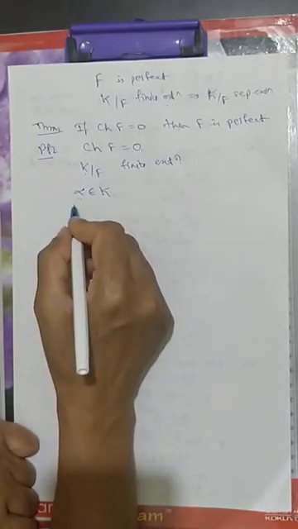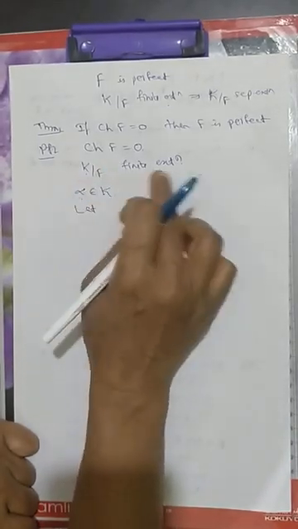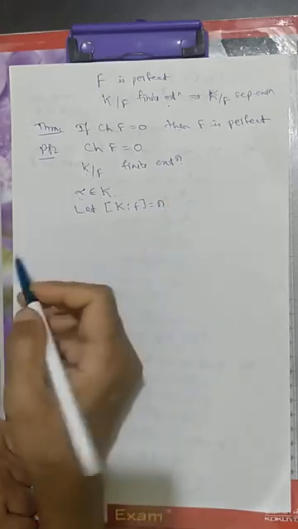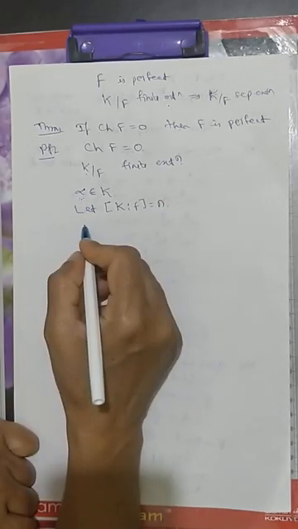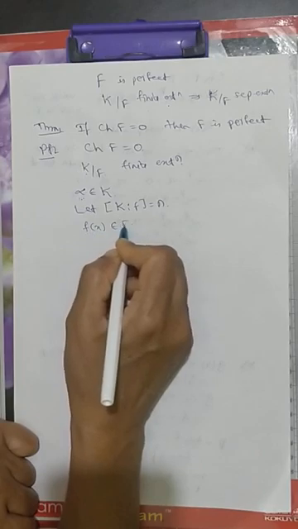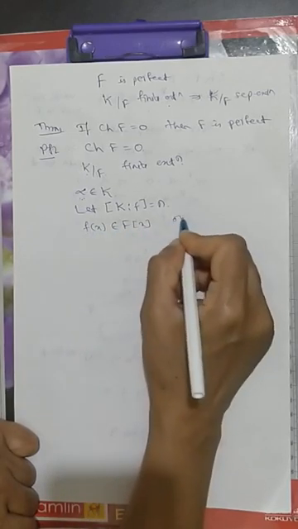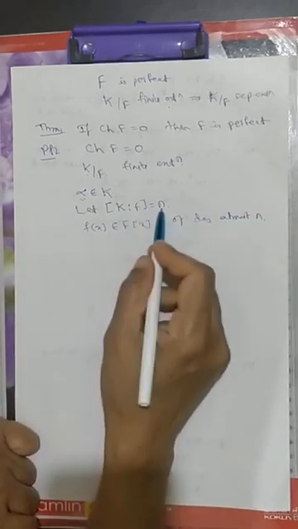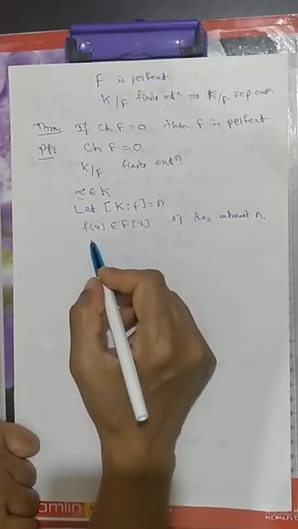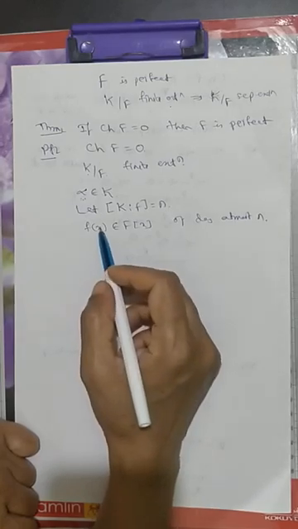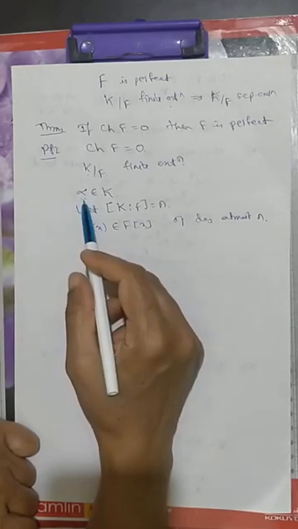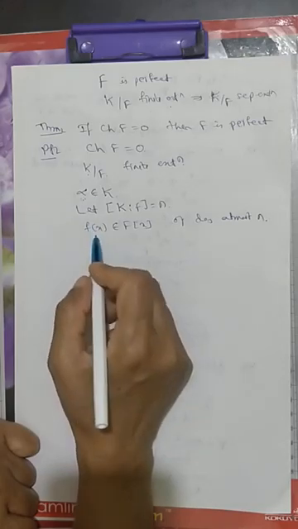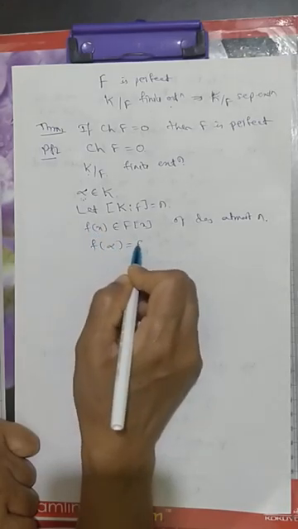So let us consider the degree of this. It's a finite extension. Let us consider its degree as equal to n. Then alpha satisfies a non-zero polynomial f of x in the ring F[x] of degree at most n, because the degree of this extension is n here. So f of x is a non-zero polynomial satisfied by alpha, and its degree is at most n. So f of alpha is equal to 0.